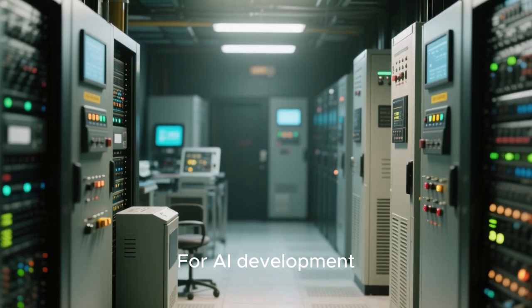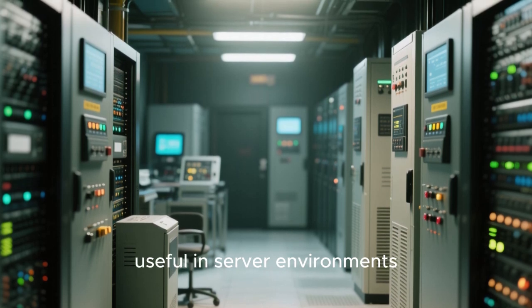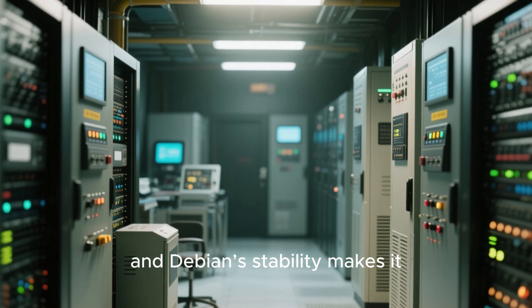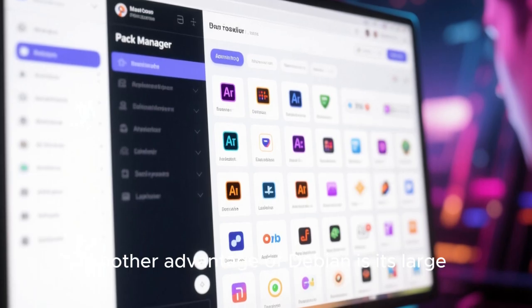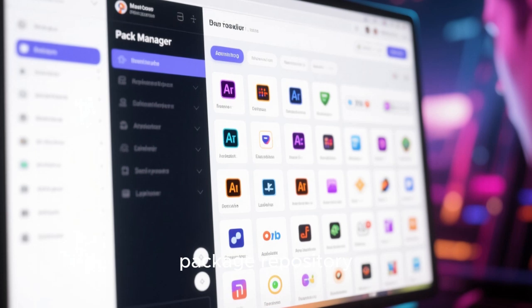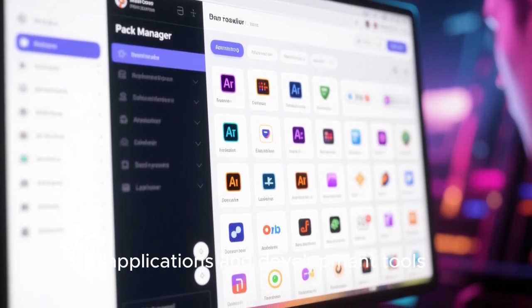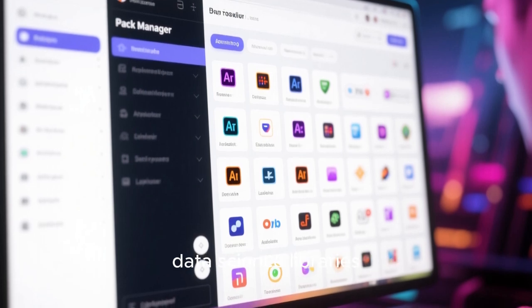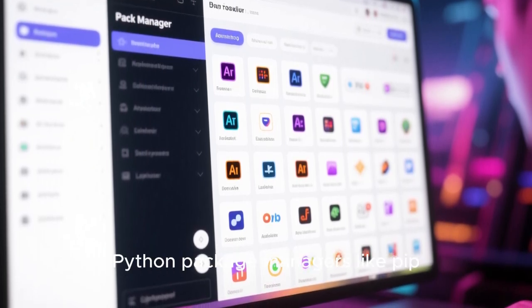For AI development, Debian can be particularly useful in server environments. Many machine learning workloads run on servers or clusters, and Debian's stability makes it ideal for these environments. Another advantage of Debian is its large package repository, which contains thousands of open-source applications and development tools. Developers can install machine learning frameworks, data science libraries, and programming languages directly from Debian's repositories or through Python package managers like pip.